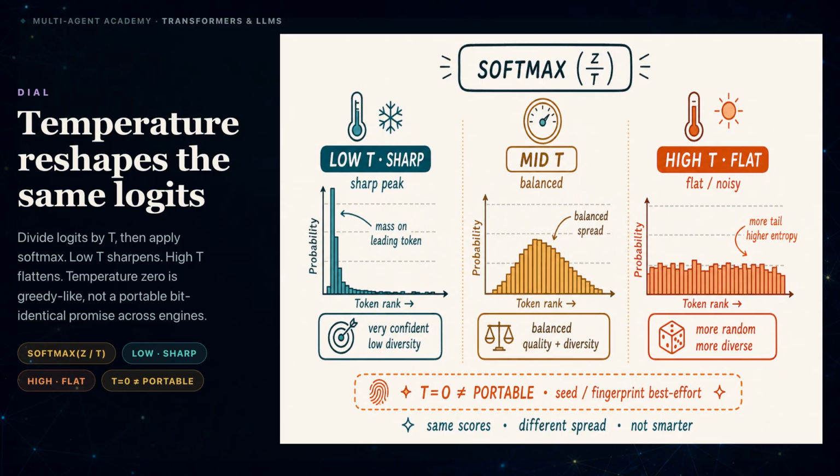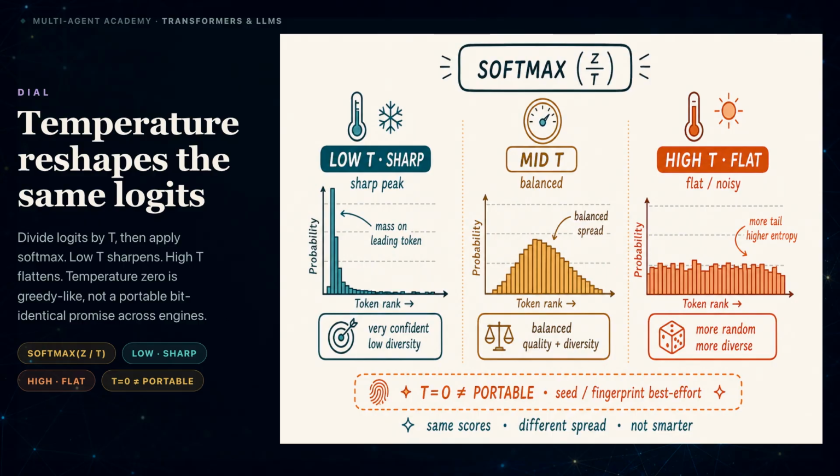Temperature rescales the logits before softmax. For a positive temperature, each logit is divided by the temperature value. A value below 1 increases the relative differences between logits. Softmax then assigns more probability to the highest scoring tokens. A value above 1 reduces those differences and assigns more probability to lower-ranked tokens. Temperature changes the distribution, not the information stored in the model weights.